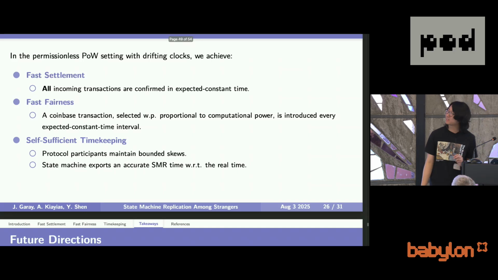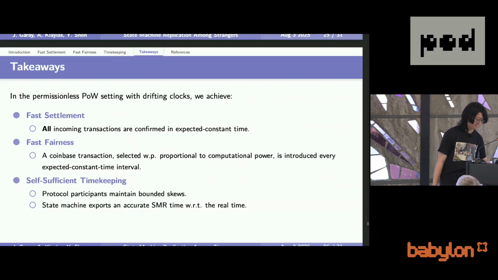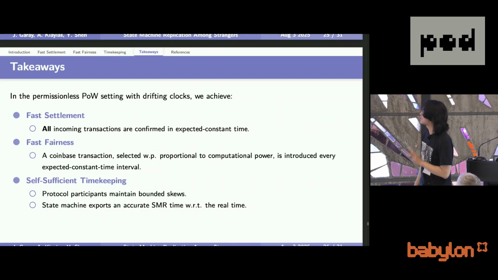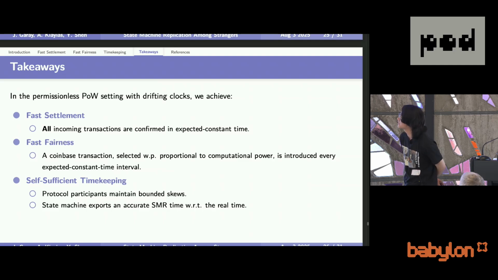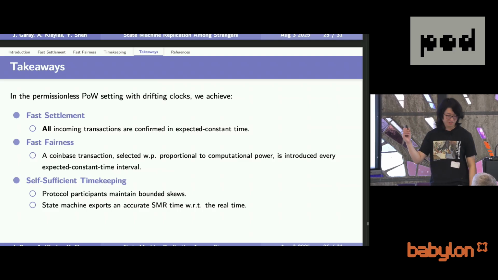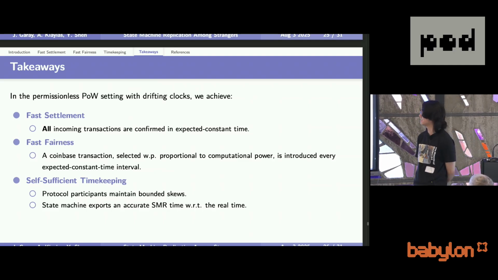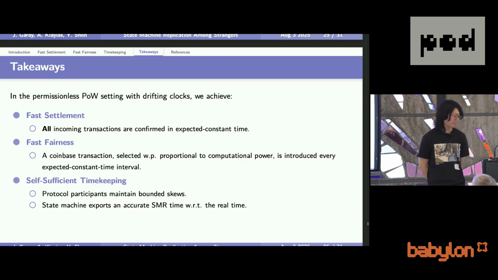The main takeaway of this paper is that there are three open problems in the design of permissionless proof of work-based protocols: faster settlement, faster fairness, and self-sufficient timekeeping. And we come up with a protocol.